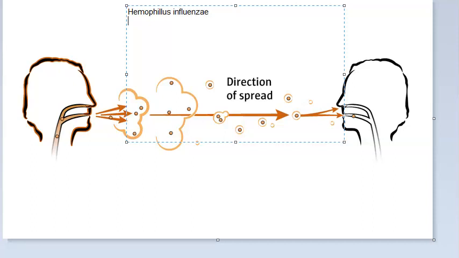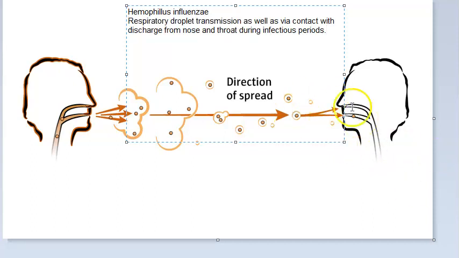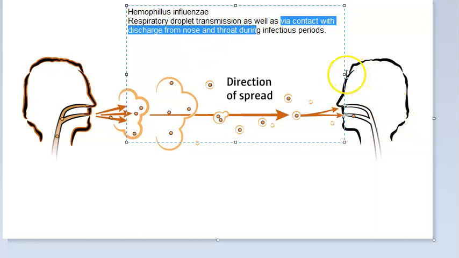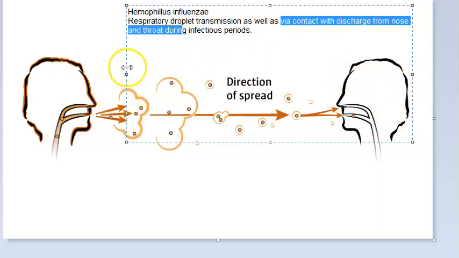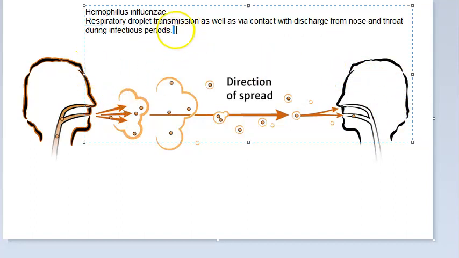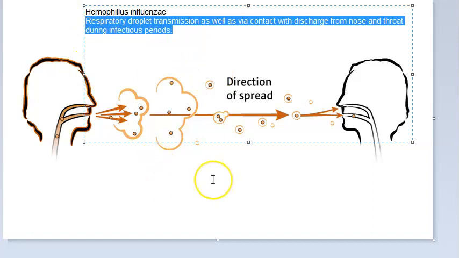When it comes to Haemophilus influenzae, the mode of transmission is given as respiratory droplet transmission as well as via contact with discharge from nose and throat. Okay. So you should understand this. This is the mode of transmission of Haemophilus influenzae.